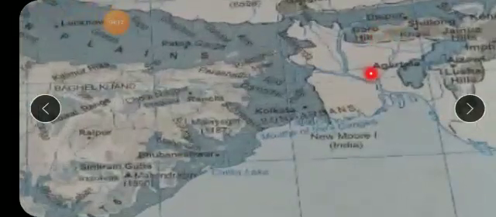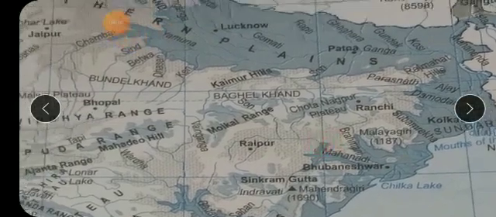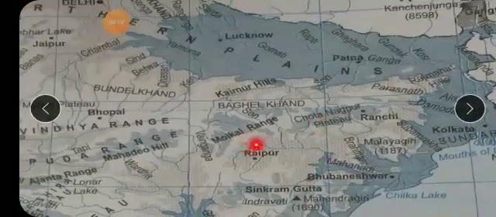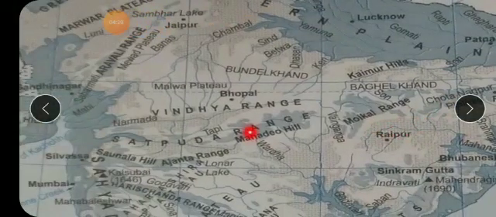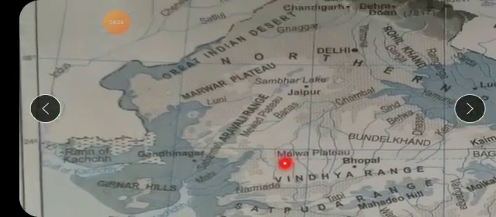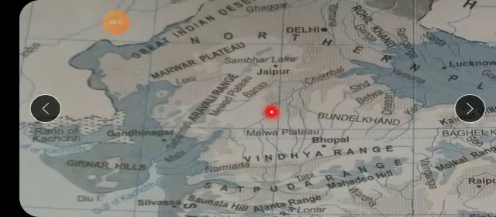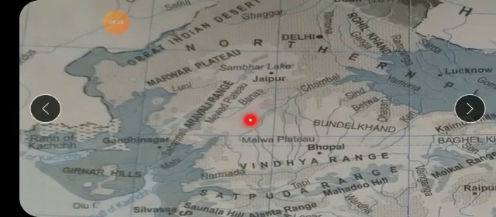Again on the map we will try to find them. Here you can see Chota Nagpur. Then here you will also see the Marwar plateau, and the Mewad plateau.